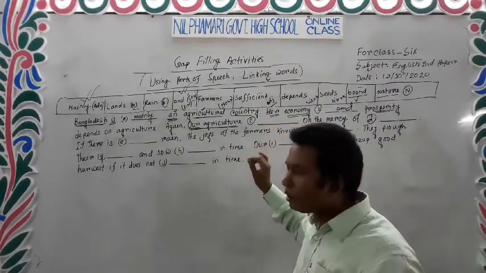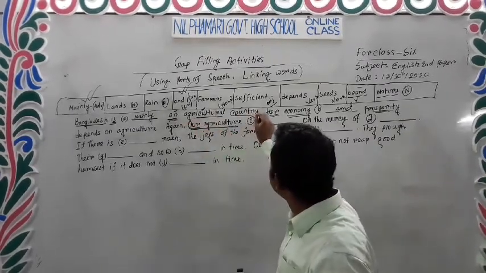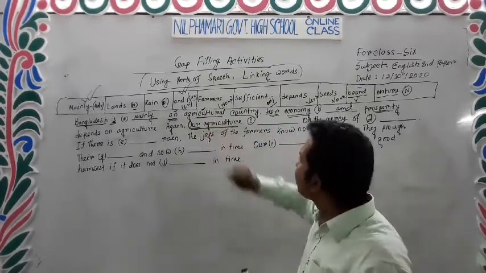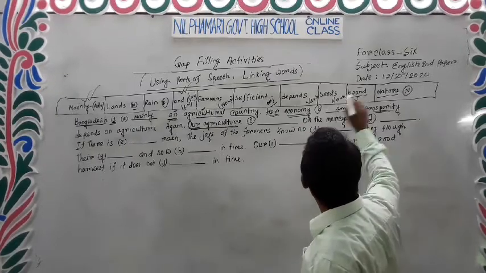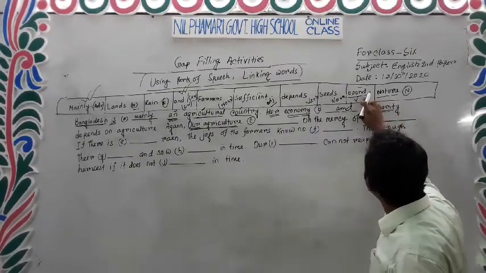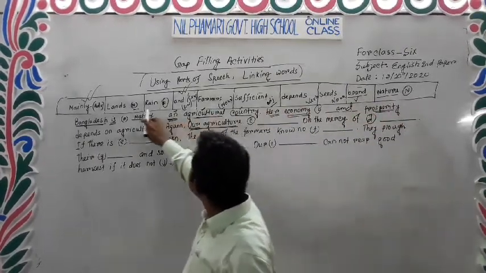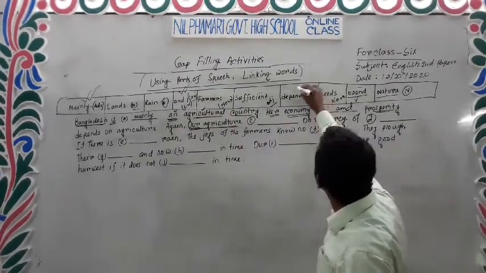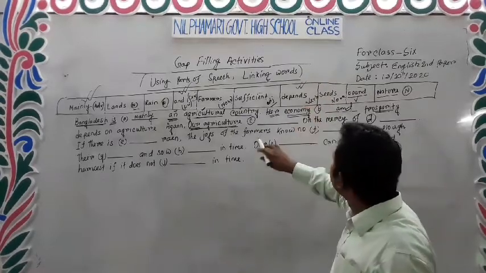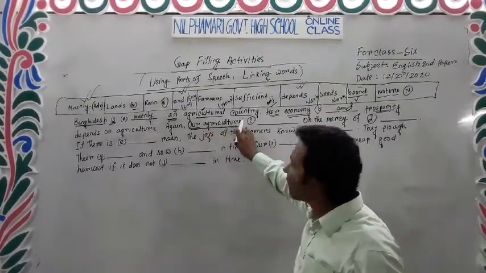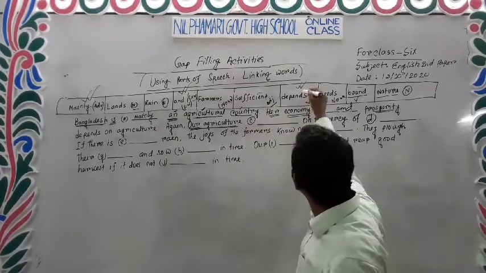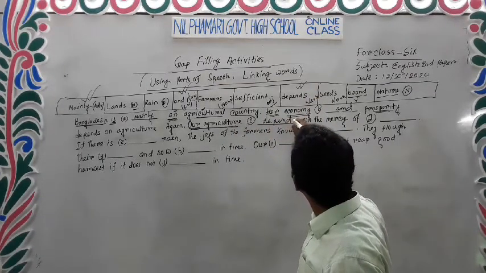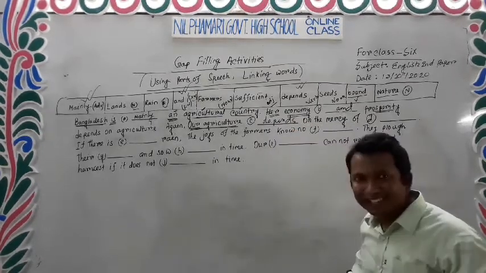This is the gap. So I have to take a verb word from the box. Where is the verb? Bound is a verb. Depends is also a verb. And our agriculture is third person singular number. In this case, we take depends. We will take depends.